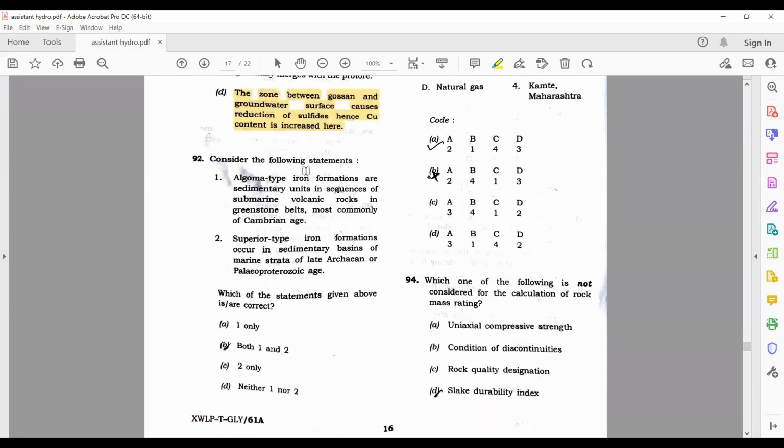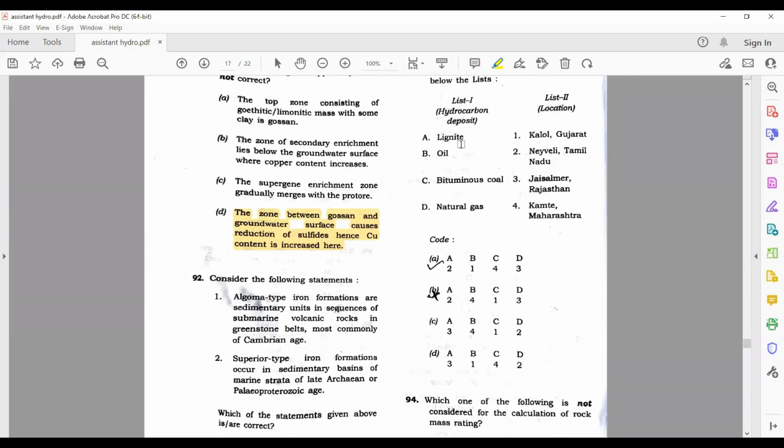Okay. Consider the following statements. Algoma type iron formations are sedimentary units in sequence of submarine volcanic rocks in greenstone belts, most commonly of Cambrian age. This is wrong. So only 2 is going to be your answer. Let's read that also first. The Superior type iron formations occur in sedimentary basins of marine strata of late Archean. Yes, this is right.